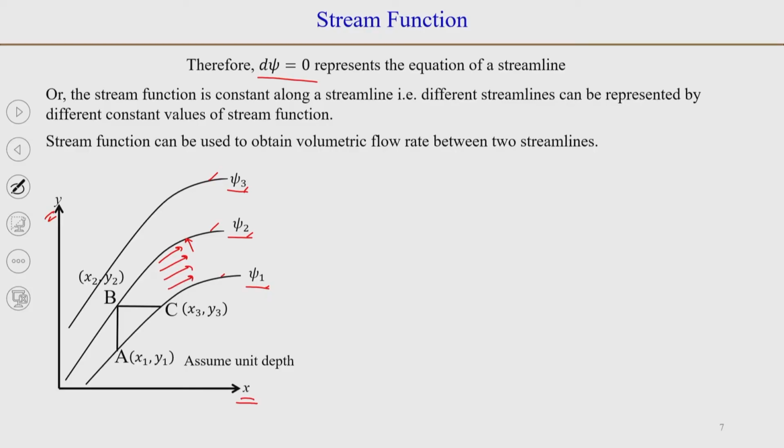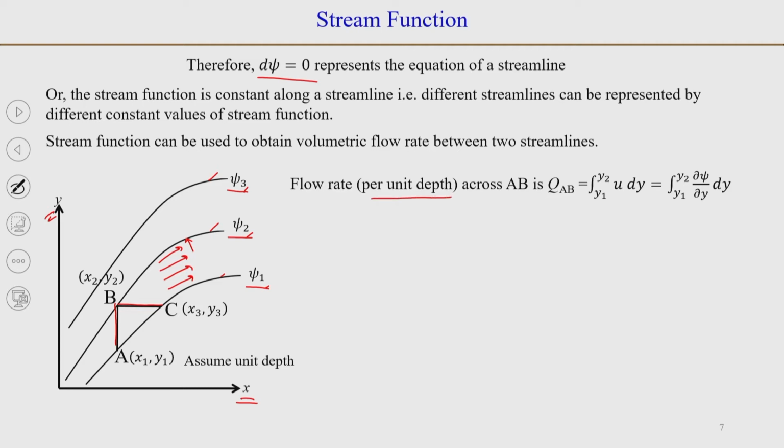Now, we will take one line AB and another line BC and try to calculate the flow rate through cross section AB and through section BC, and see whether they are the same. Let us take the dimension normal to this screen as 1, that is, the flow rate per unit depth.